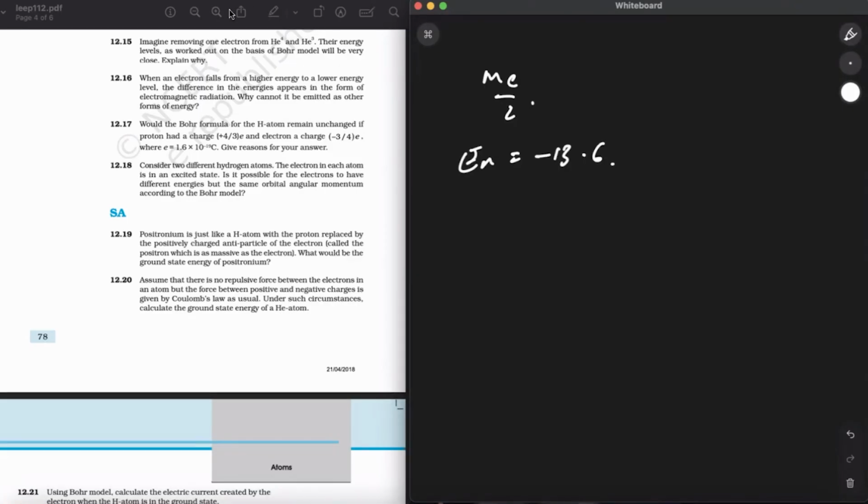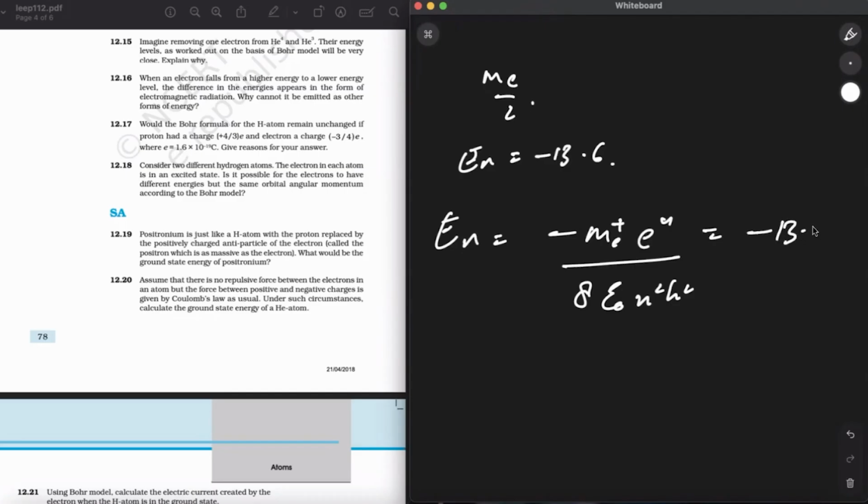I'm sorry for the disturbance. We already know the formula for En. The whole formula is En equals minus m e to the power 4 over 8 epsilon naught squared n squared h squared. If you have to only see about the n and e, it can be written as minus 13.6.